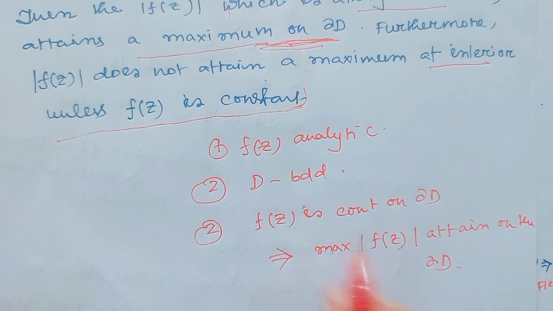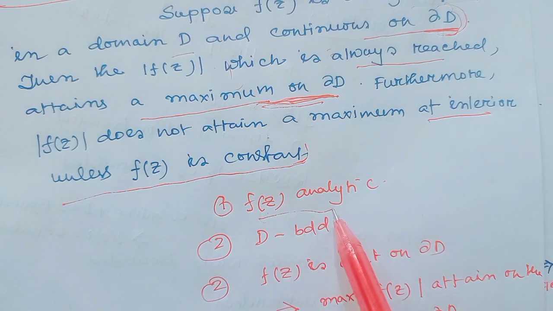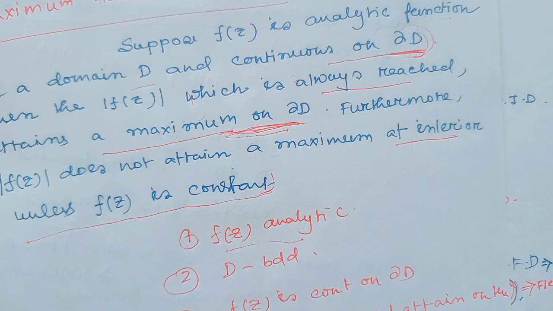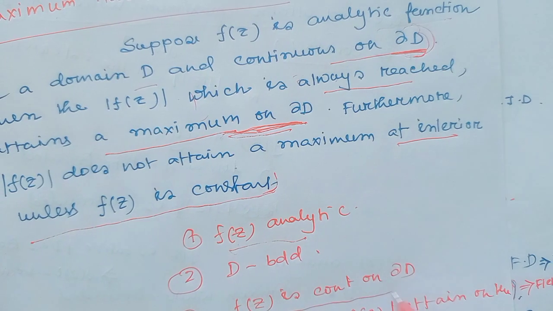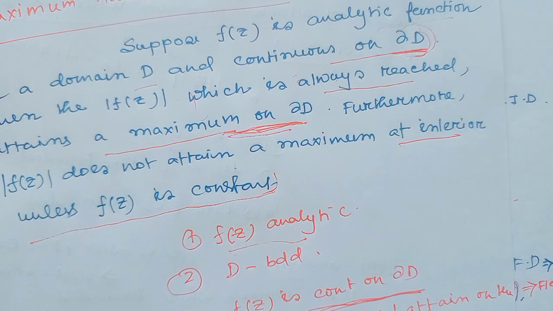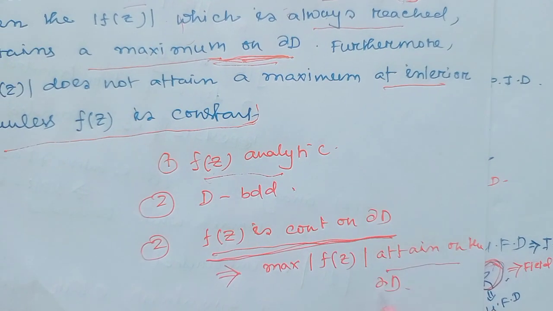So the maximum modulus theorem says: f(z) is analytic, the domain D is bounded, and f(z) is continuous on the boundary. Then that implies the maximum of |f(z)| is always attained on the boundary.